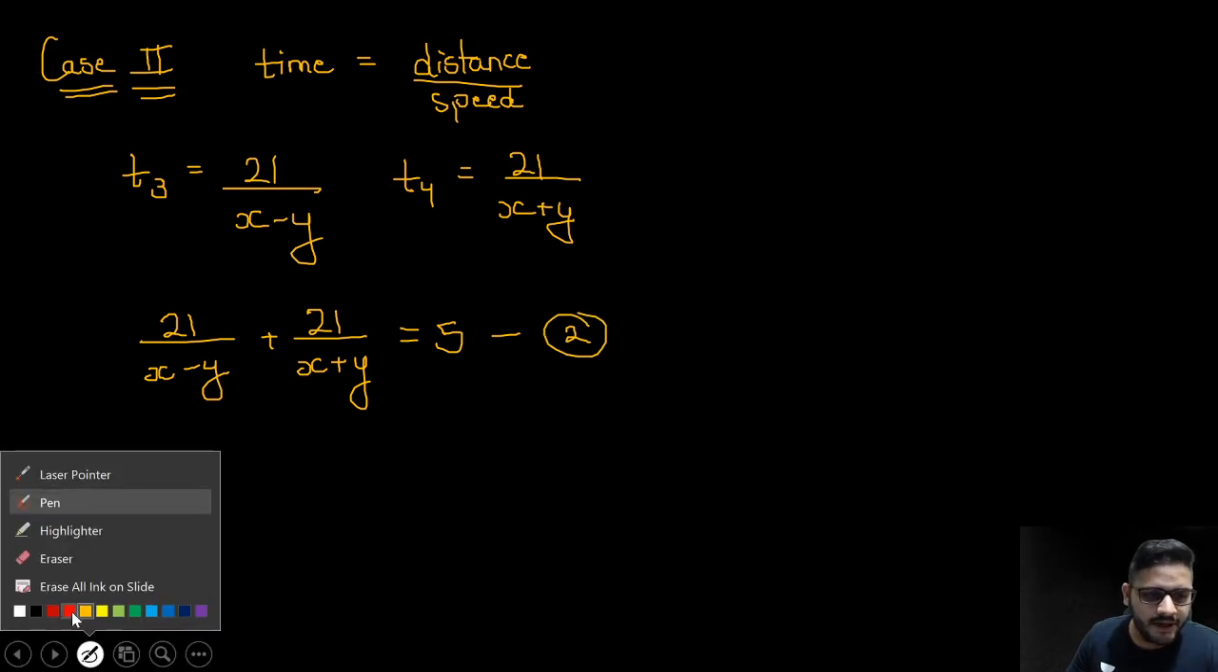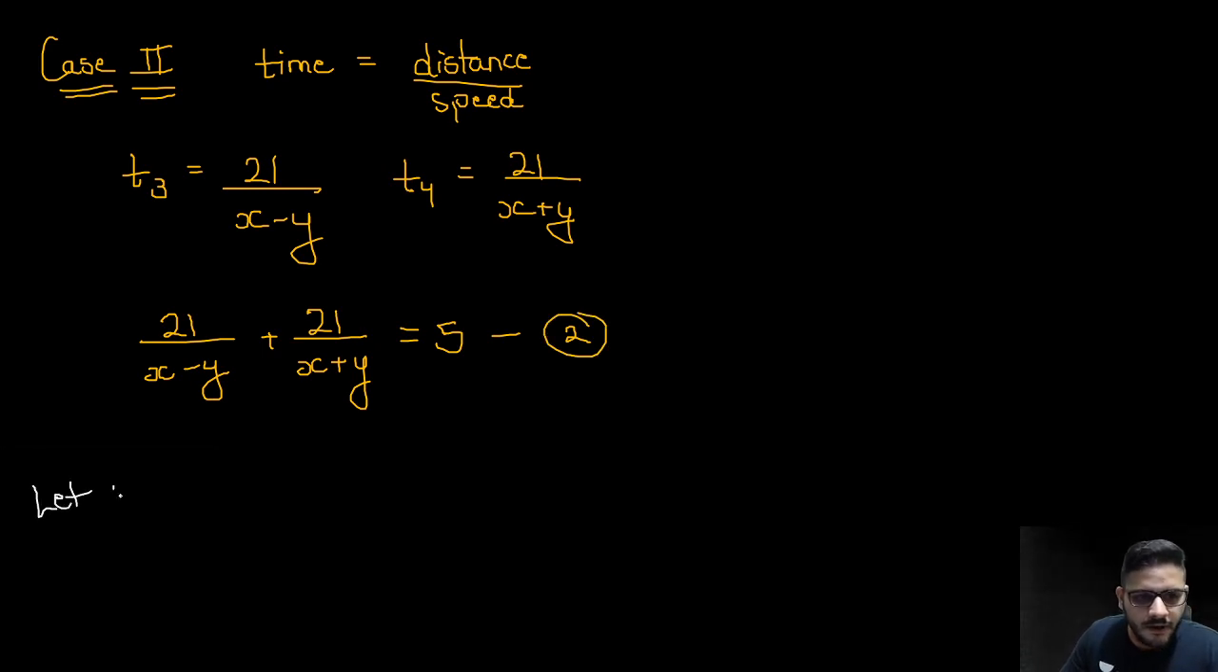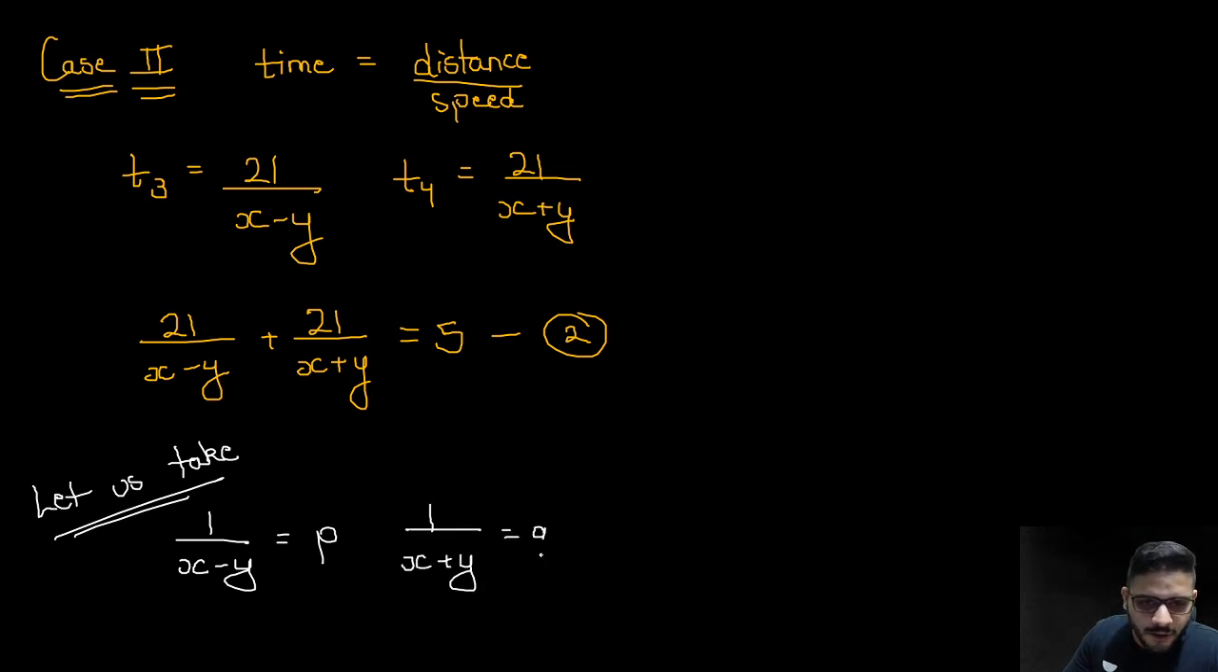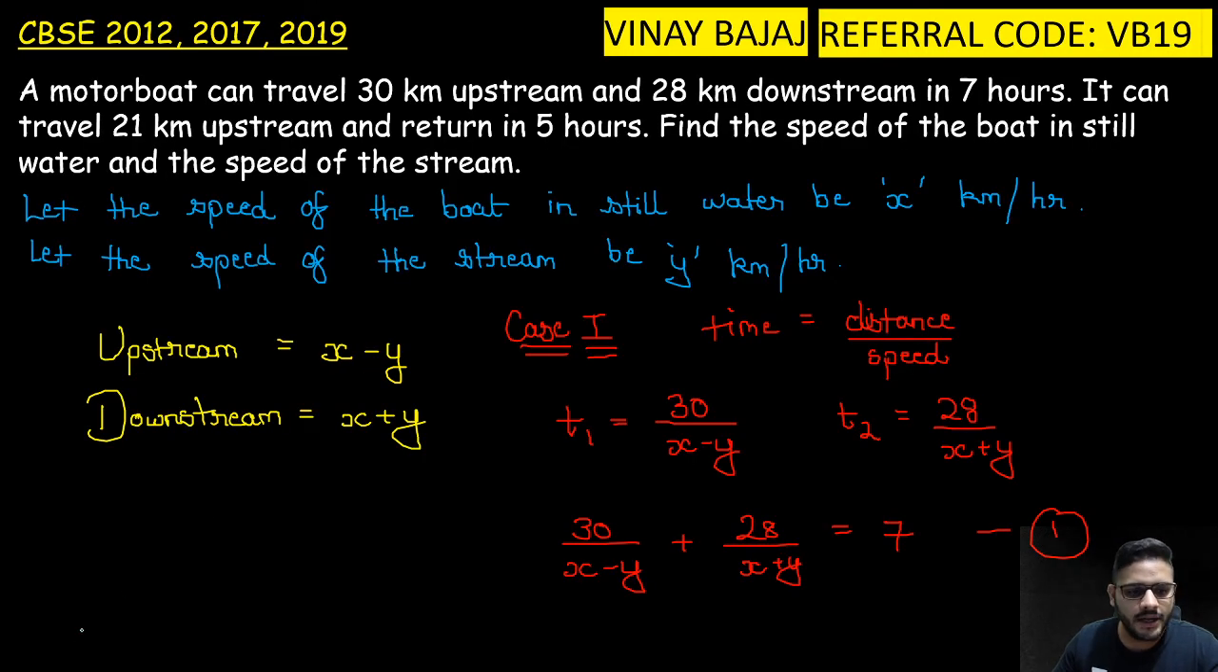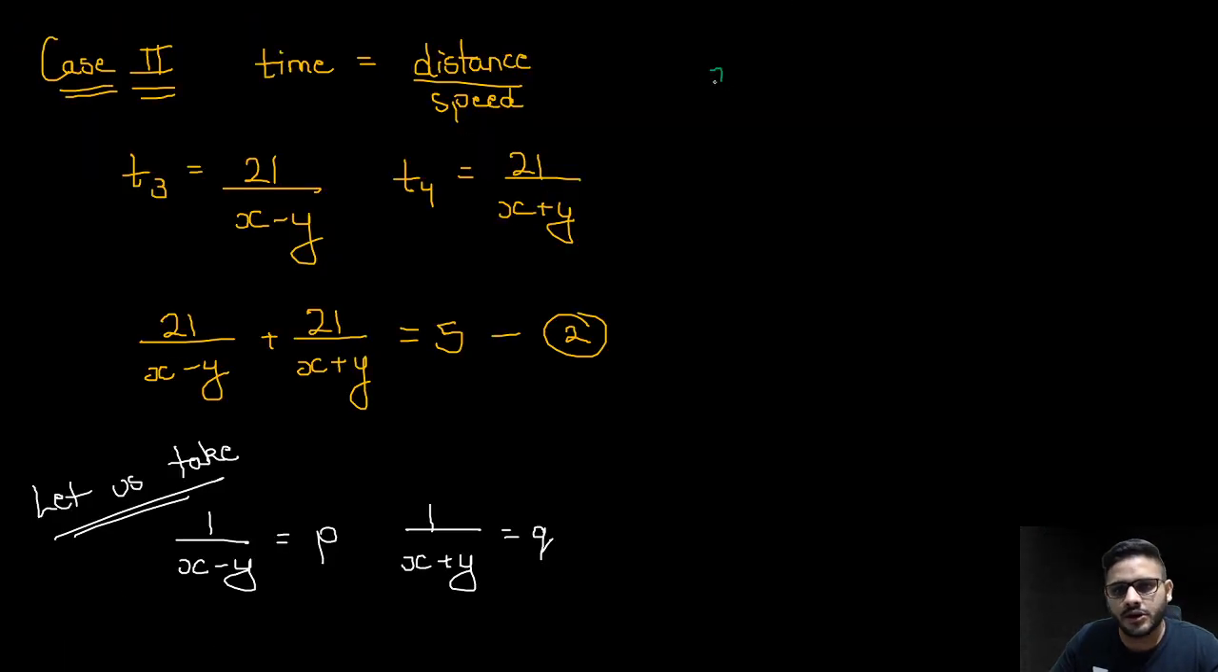Let's do my favorite thing. Let us take 1 upon x minus y, मैंने क्या लिया है मेरे सोल्यूशन में, p लिया है मैंने, और 1 upon x plus y को हम q ले लेते हैं, ठीक है. चलो सो फिर सम करते हैं वापस से यहाँ पे कुछ इस तरह. So my first equation which I get is 30 and 28, so 30p plus 28q is equal to 7.